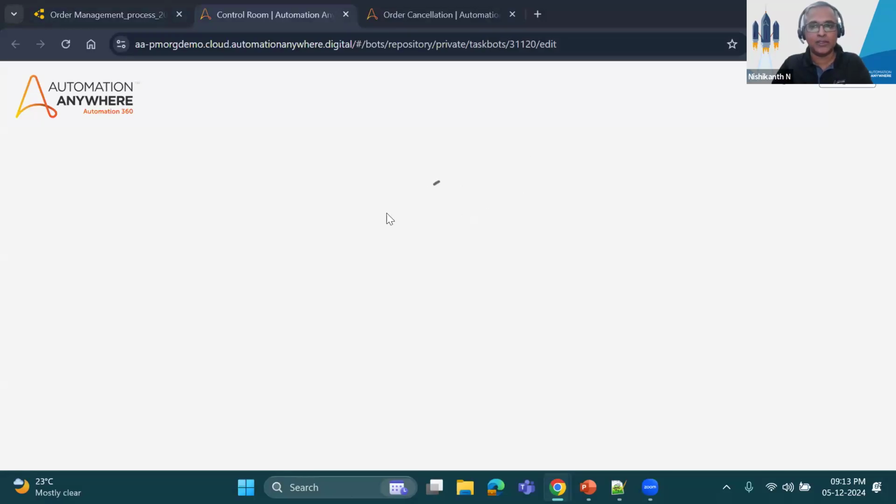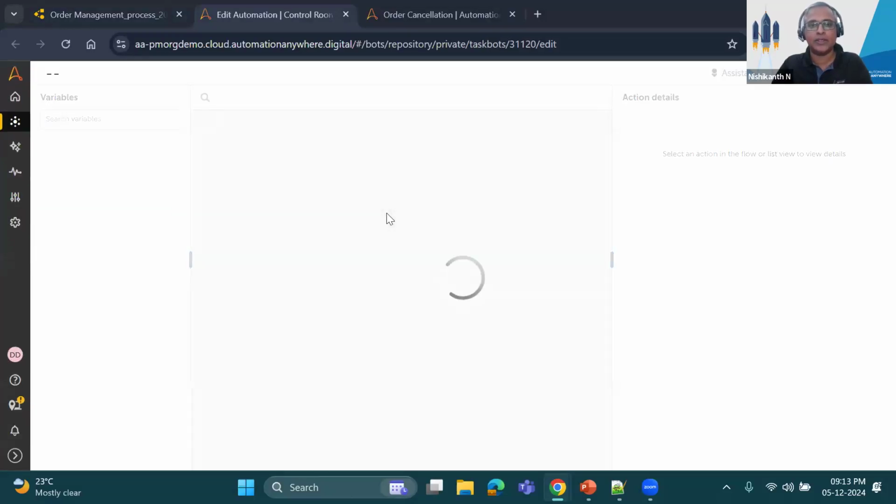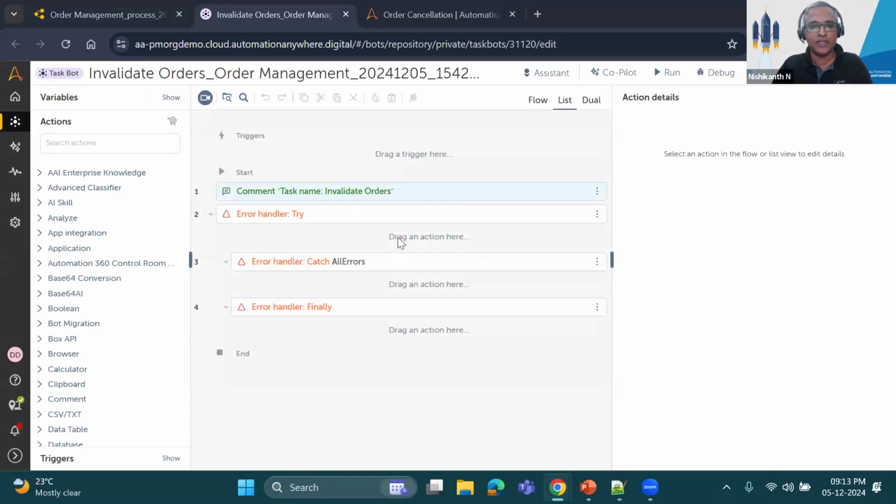So while this opens, I'll just quickly recap on what I said about automation copilot for automators, right? So in this case, if you see, it has already created all the outline that we would need for any developer to get started. Right. So in this case, it has all the comments, all the other best practices such as exceptional handling, and wherever necessary, it will also have the right amount of logging. And the more information that you have in a BPM diagram, the better output or outline it creates for any automation.